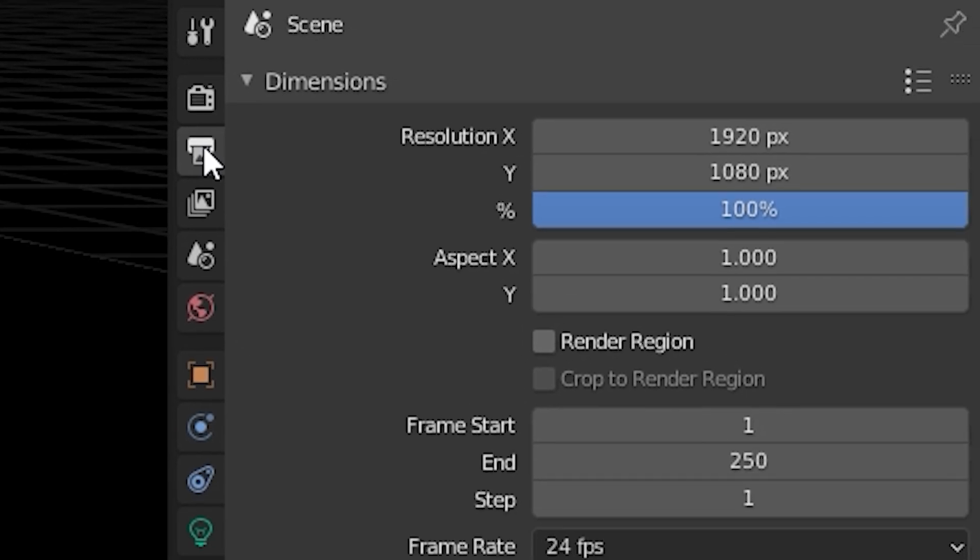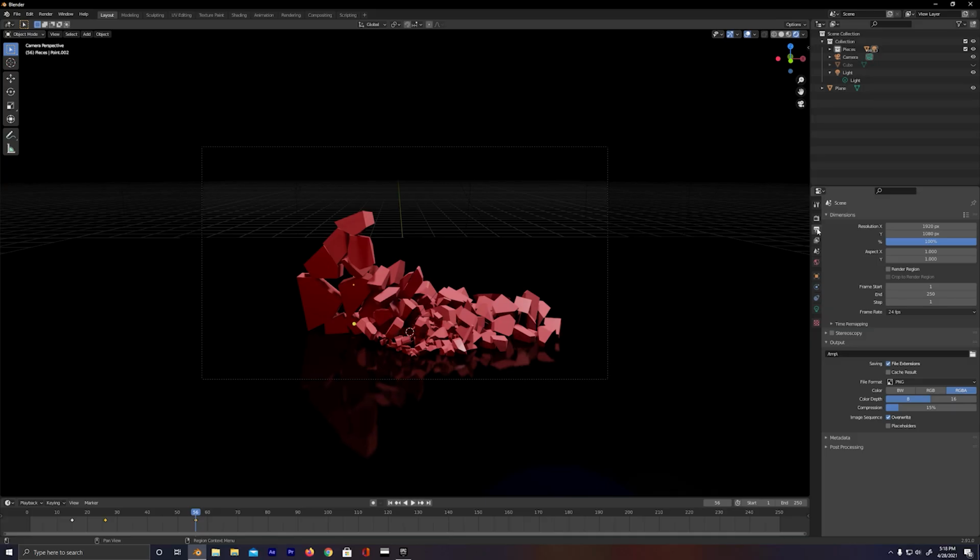Okay, so what size do we want this image to be in? You can leave it at the defaults 1920 by 1080, or you can change them. I'm just going to leave this at default because hey, let's just get comfortable getting this image and seeing it fully rendered out. So at frame rate, you can either leave this at 24 frames per second, or you can also bump it up to 60 frames per second, which is what I did for the earlier examples. But I would warn that once you do that, sometimes the physics are going to render out a little bit differently than what you were looking at earlier.